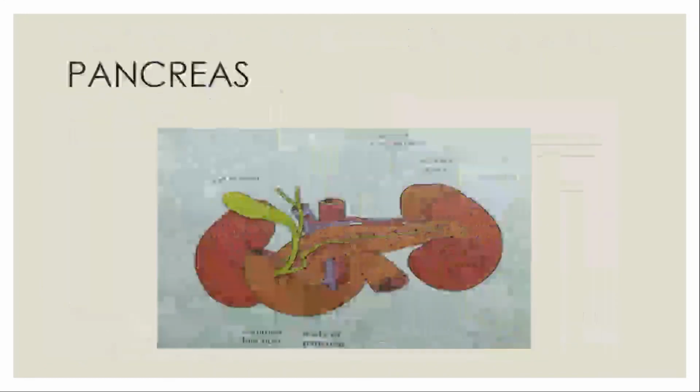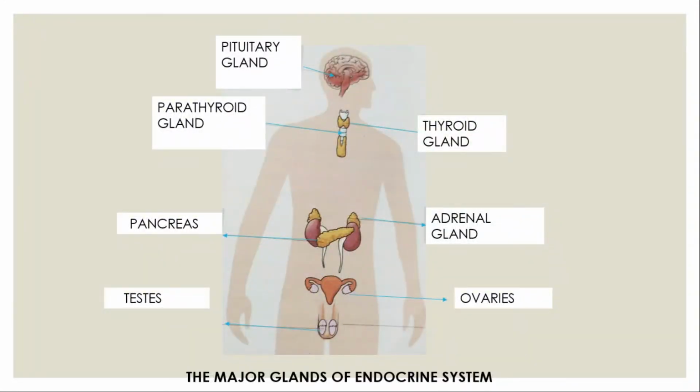So finally, if we just have a look at this picture, you can see the major glands of the endocrine system. Now here you can see the ovaries and the testes are both shown in one diagram, but they do not develop in one person. Please remember, this is just a schematic representation showing all the important endocrine glands. Ovaries will be present in the female with the other glands which are marked. Testes will be found in the males along with the other glands which are marked.